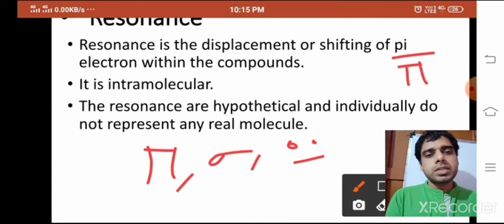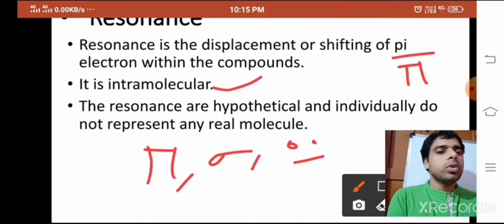Now, the next point, it is intramolecular. What is the meaning of intramolecular? The shifting of pi electrons actually takes place inside the compound, so that's why it is intramolecular.